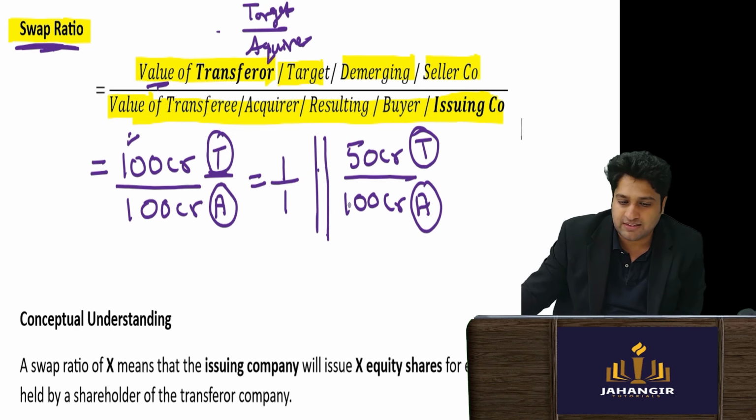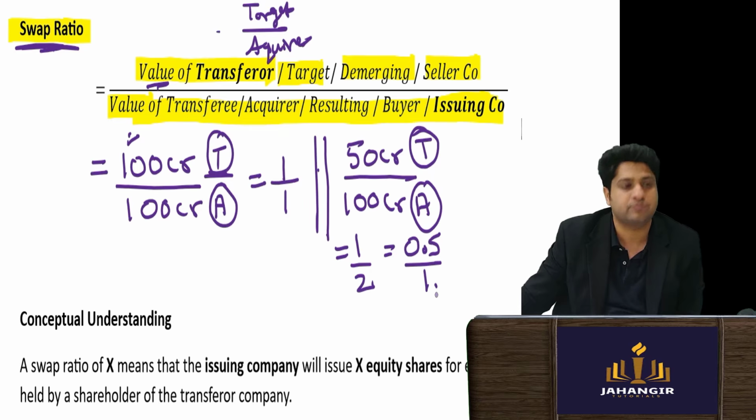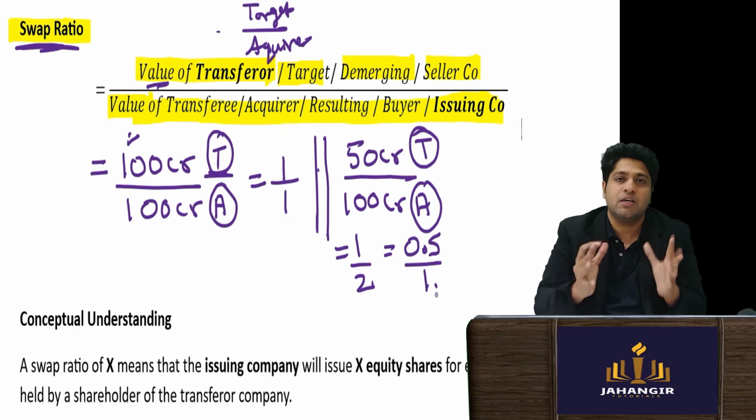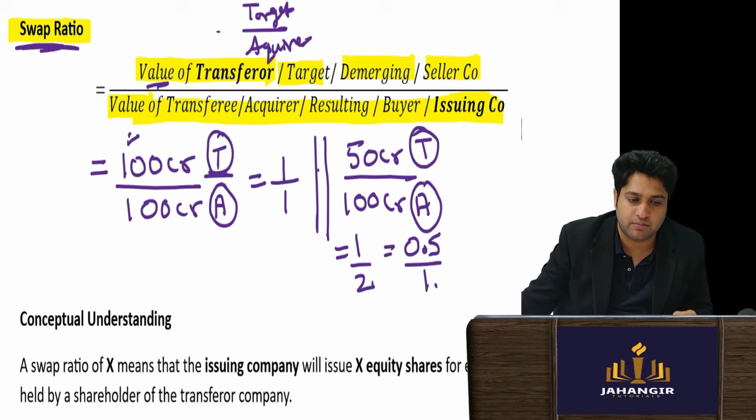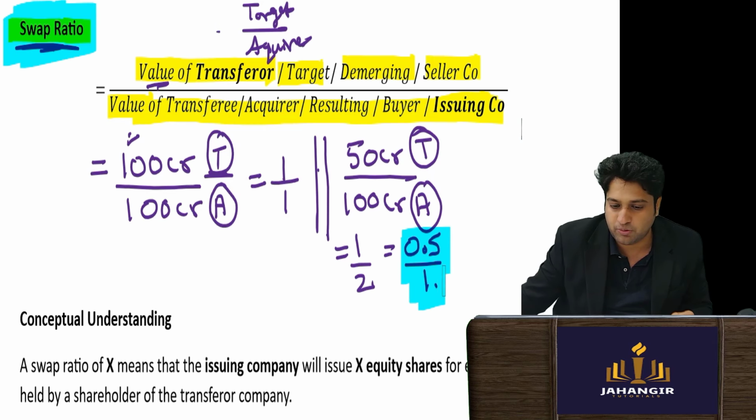So when you divide this, 50 divided by 100 is 1/2, which means 0.5 upon 1. Right? What does this 0.5 upon 1 mean? The swap ratio is 0.5.